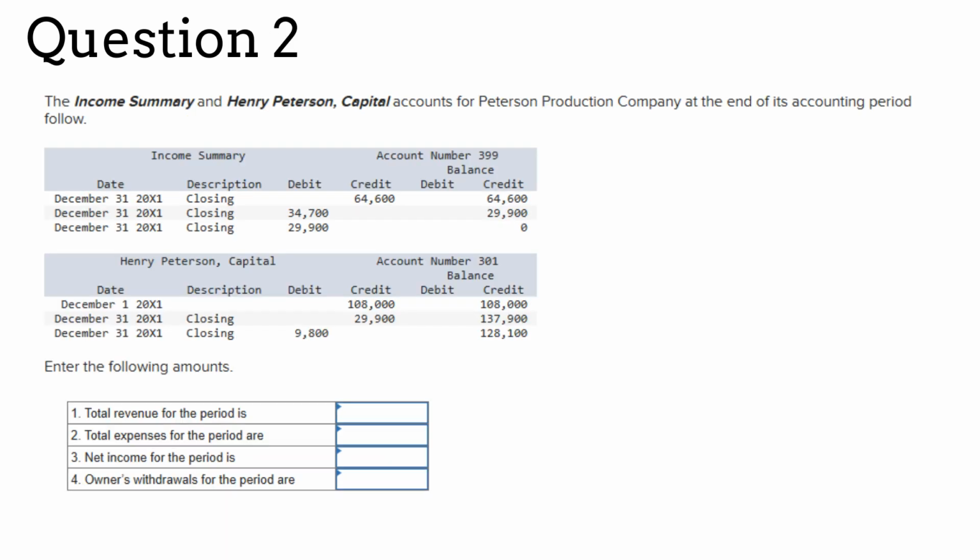Question number 2 is about Peterson Production Company and 2 of its general ledger accounts. You are being tested on your knowledge of the 4 closing entries and their impact on the general accounts, income summary, and Henry Peterson, Capital.